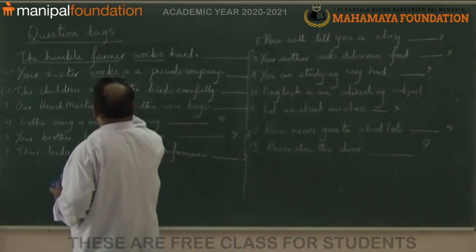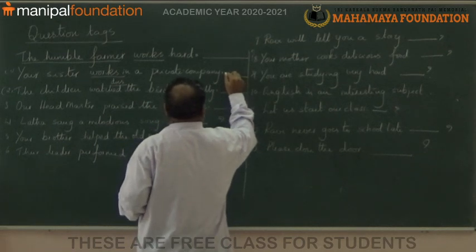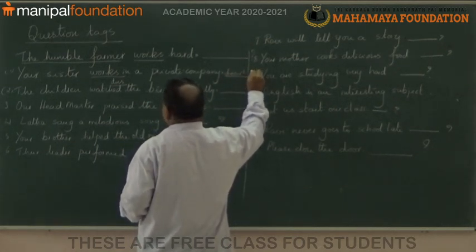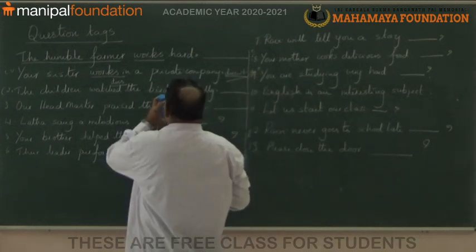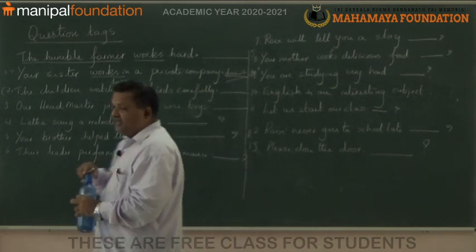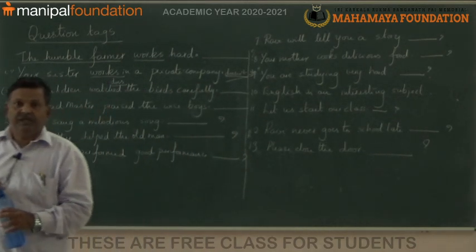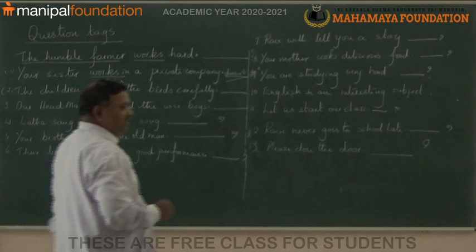You remember, does plus work. So, the answer should be doesn't sister, that means she. Doesn't she.